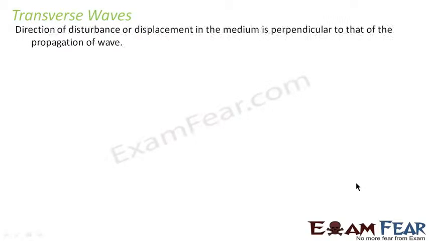Now let us see what is a transverse wave. Transverse waves are the ones in which the direction of disturbance or displacement in the medium is perpendicular to the propagation of the wave. That means the direction in which the wave propagates is perpendicular to the direction of disturbance. Now, if you think of it, it is very easy to remember, right? Direction of disturbance perpendicular to direction of wave propagation.